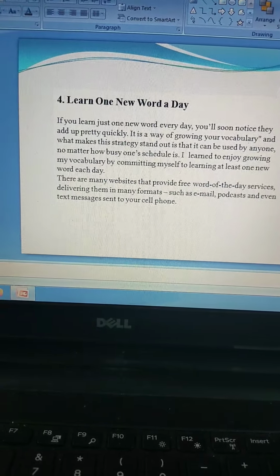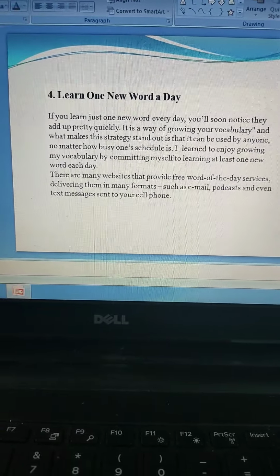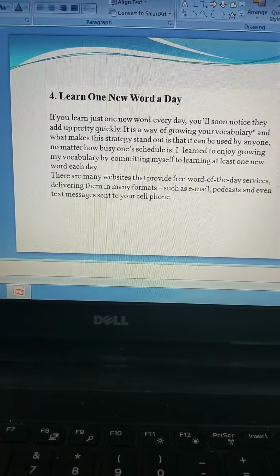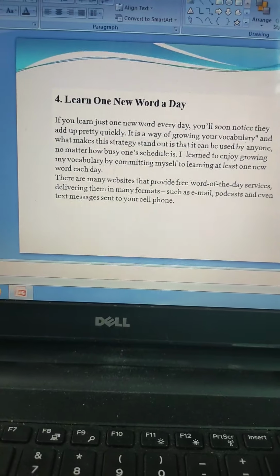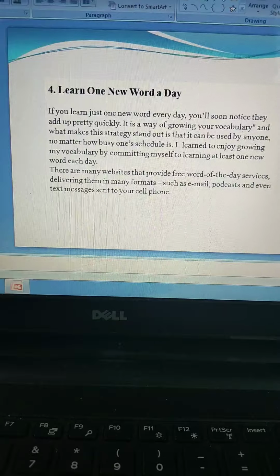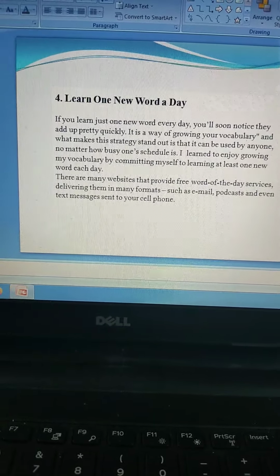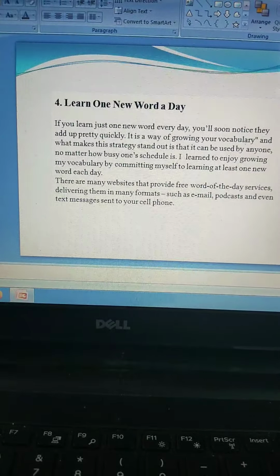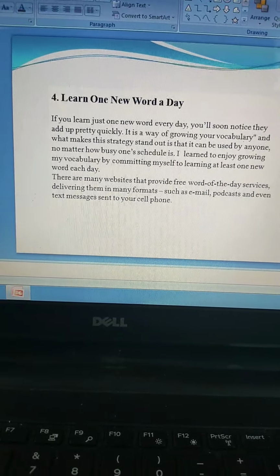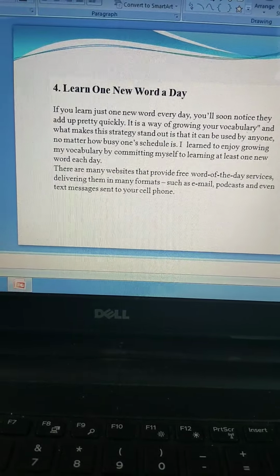There are so many services that online websites offer, which would even pop up the word for today on your mobile. So that's a new word that you would be learning. These websites are actually free, and if you register or subscribe to that particular website, they will send it to you on your email, or on podcasts, or even on text messages on your cell phone.